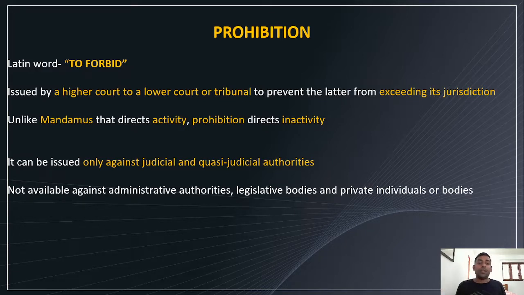It can be issued only against judicial and quasi-judicial authorities. Judicial means the complete judiciary, and quasi-judicial means semi-judicial authorities like the NHRC, National Human Rights Commission, and similar bodies. They are not available against administrative authorities, legislative authorities, and private individuals or bodies. It can be issued only against judicial or quasi-judicial bodies, both prohibition and certiorari. Hope you understood prohibition.